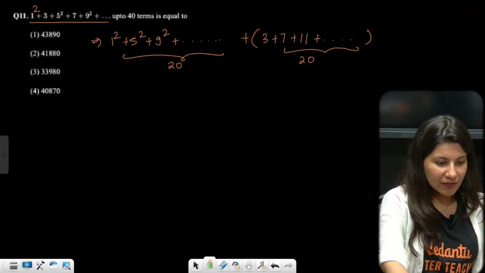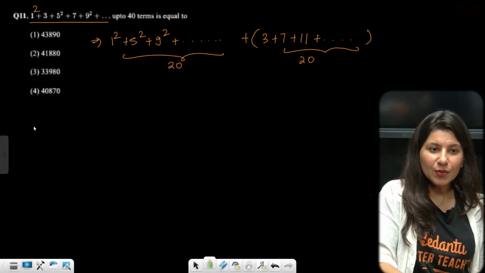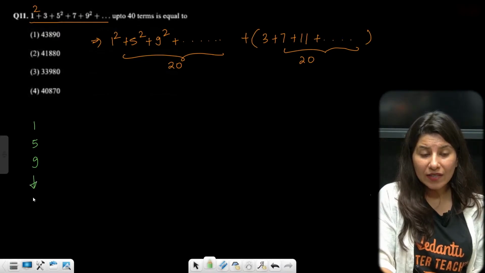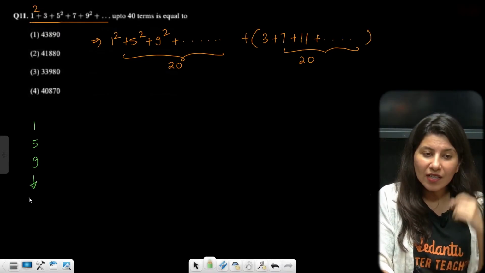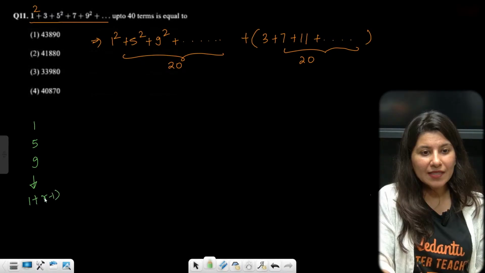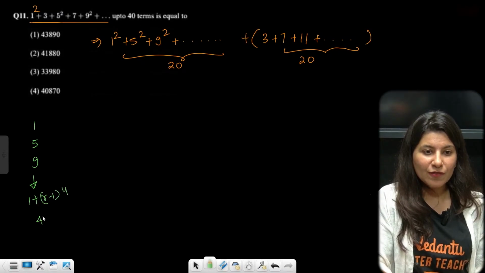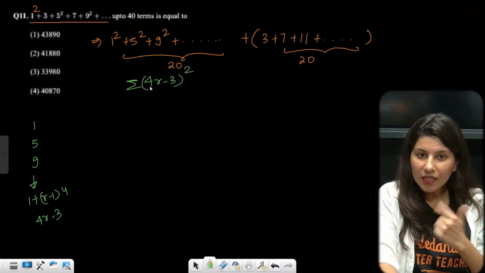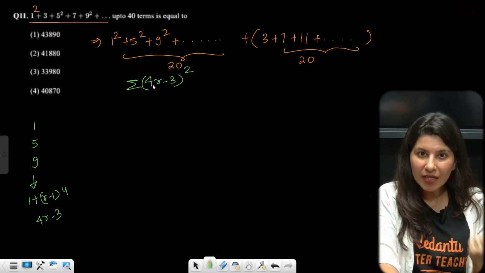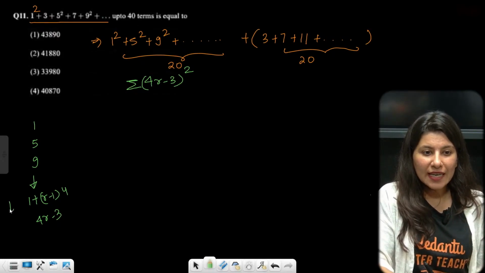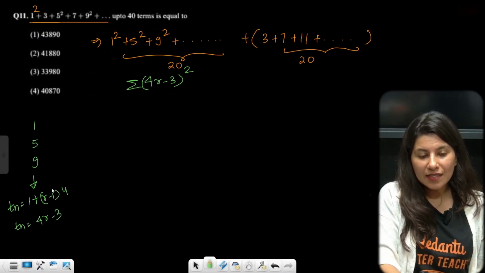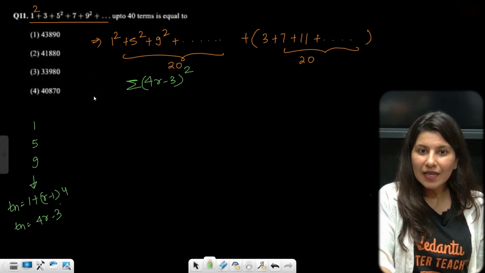Okay, now I'll be giving you a hint only. See, 1, 5, 9, this is an AP. Can I write a general term for this in terms of r? So a plus r minus 1 d, d is 4. So 4r minus 3. So this is 4r minus 3 whole square, and sigma is there. I have calculated Tn for the first term, and because there is a square, you apply square and apply the sigma.